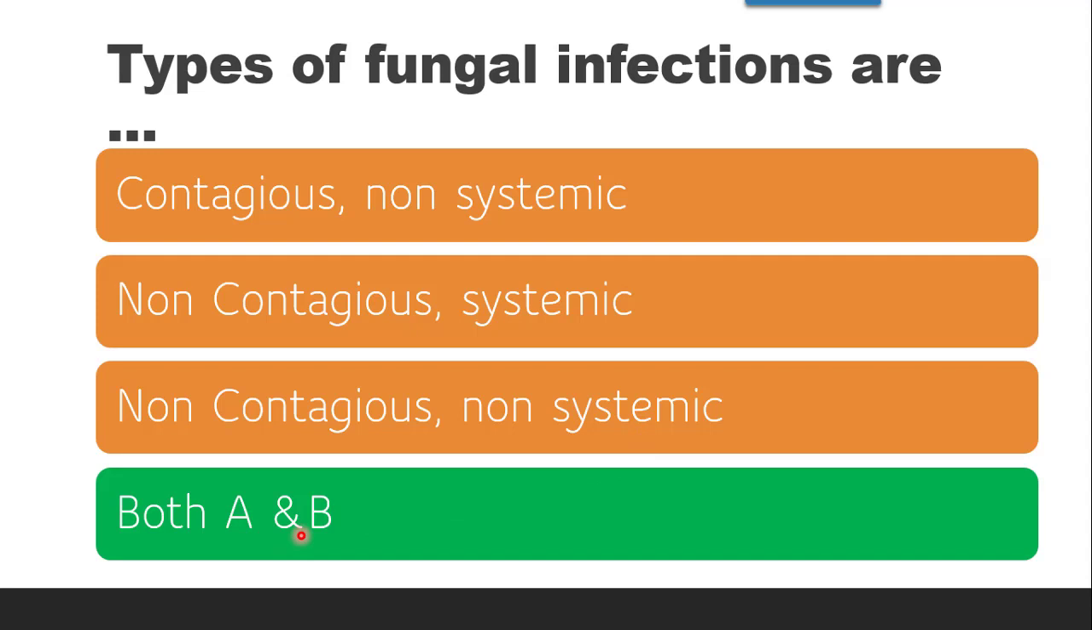The types of fungal infections are of two types: contagious, non-systemic, that means which are on skin, they are called as non-systemic or superficial, and they are contagious, that means they can spread from one person to another person by direct contact. And non-contagious or systemic, systemic means in internal organs, and non-contagious means they cannot spread since they are deep-seated infections in the internal organs. With this we finish with the MCQs on antifungal drugs.